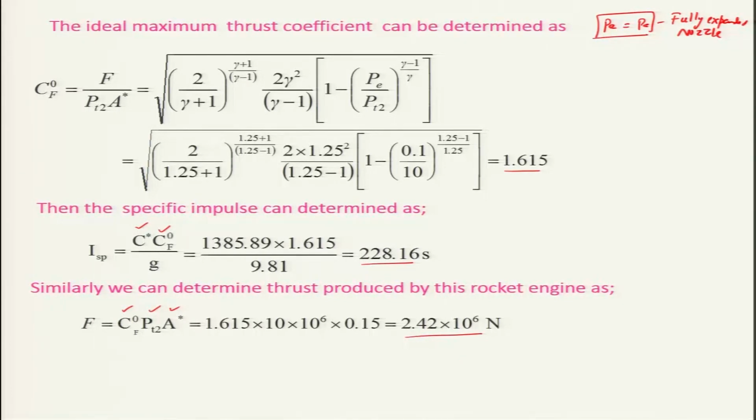By this, one can calculate these values very easily from the theoretical point of view, and if you want to find out the combustion efficiency or the thrust effectiveness, you need to know the measured values, so that we can find out. Thank you very much.